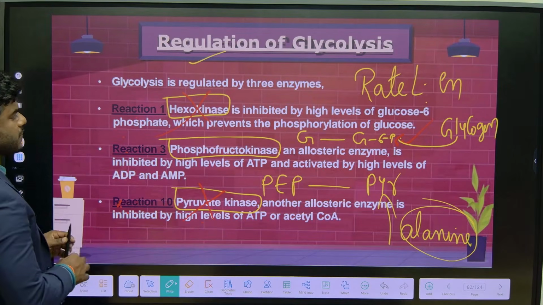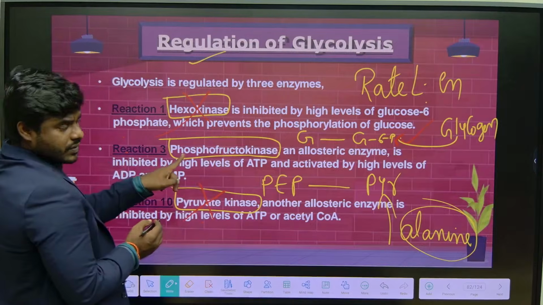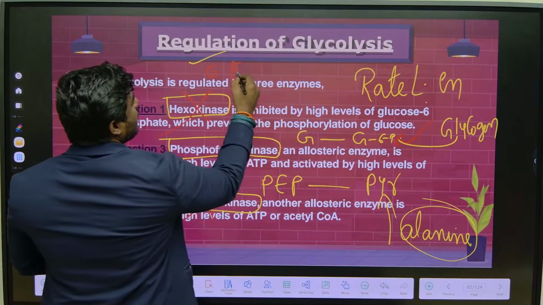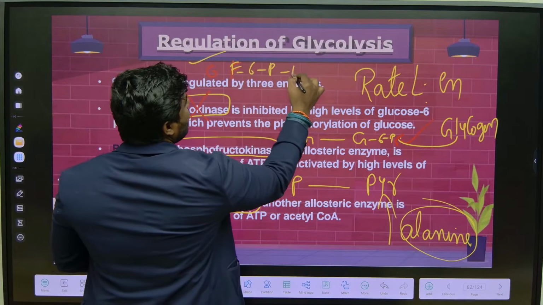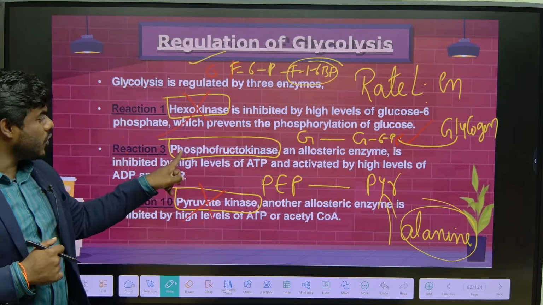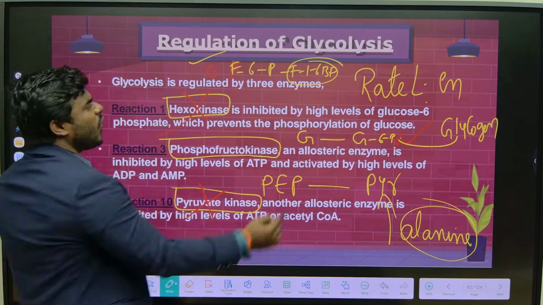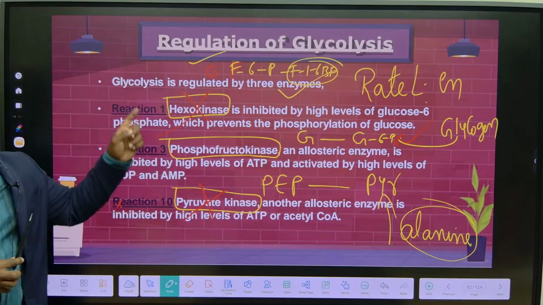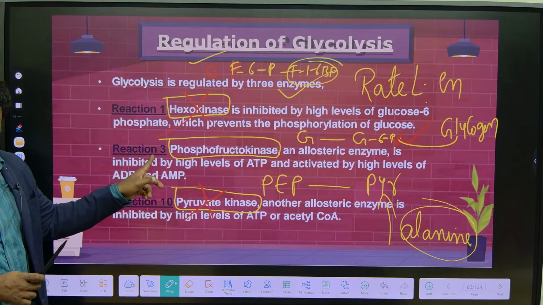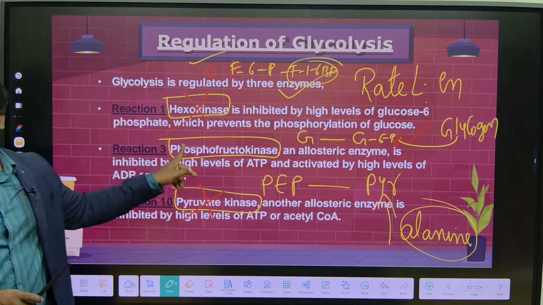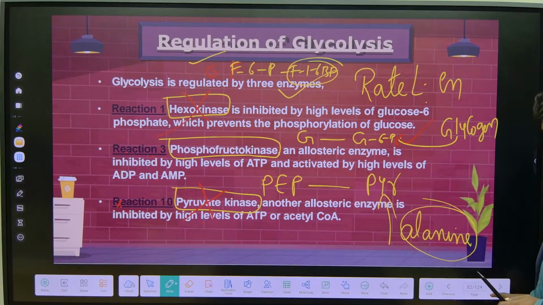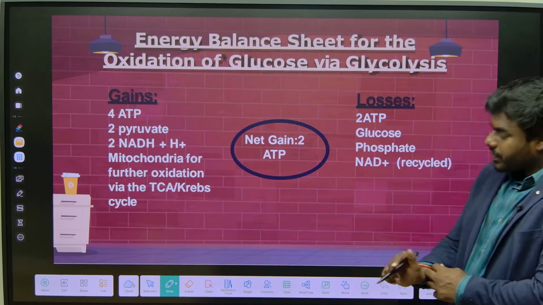What is the function of phosphofructokinase? Conversion of fructose 6-phosphate to fructose 1,6-bisphosphate. If phosphofructokinase is absent, no one can synthesize fructose 1,6-bisphosphate. That's the reason it is the only enzyme that acts as both a rate limiting enzyme and a regulatory enzyme. That is the only enzyme. We have to understand this in a deeper way.